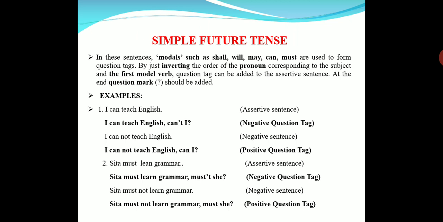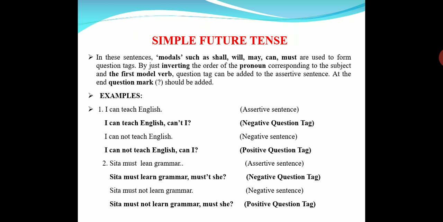They are shall, will, may, can, must, even might. Their past forms we can also use, should, would, depending upon the meaning, might, could, like that. So the same rule again. There is nothing new here. The same thing. Okay, let's see the example.